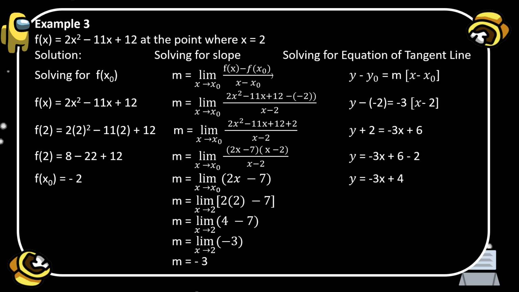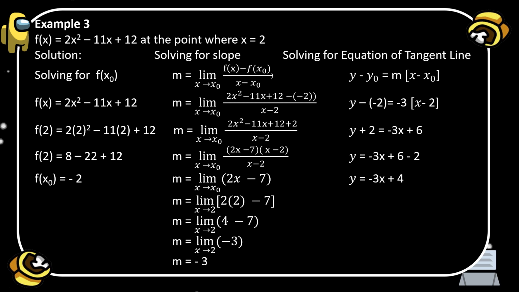Then solving for the equation of the tangent line using the formula y minus y sub o is equal to m times the quantity of x minus x sub o. Remember that y sub o is equal to negative 2, and the value of x sub o is positive 2. Okay, so y minus negative 2 is equal to the slope, which is negative 3, multiplied by x minus 2. To simplify, y minus negative 2 becomes y plus 2. Then negative 3 times x is negative 3x. Then negative 3 times negative 2, the result is positive 6.